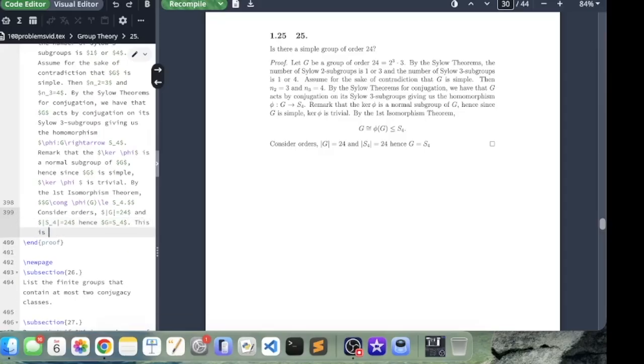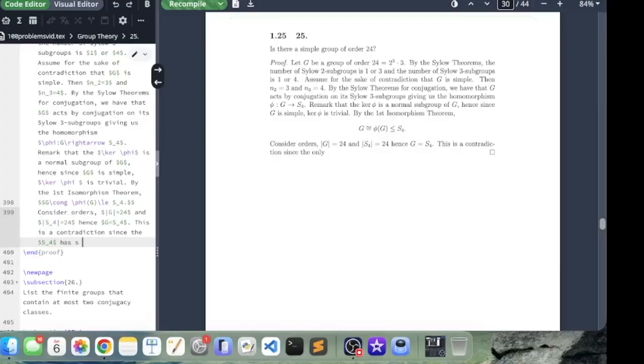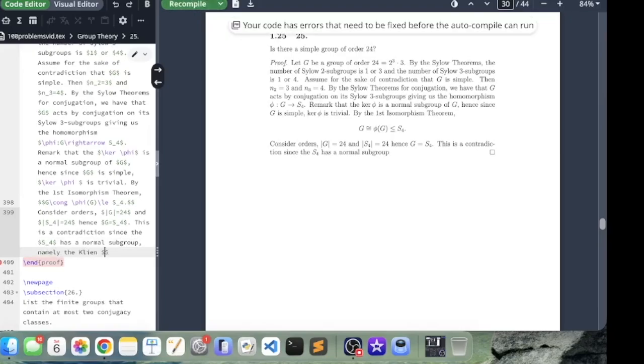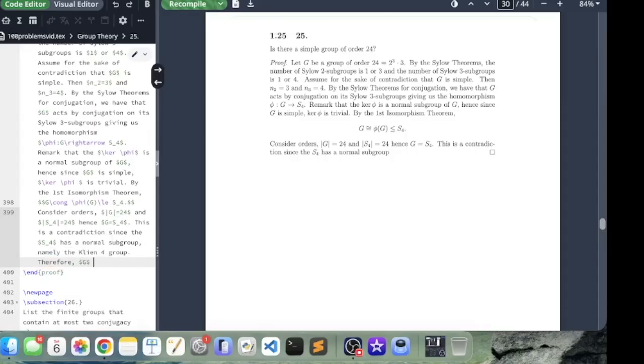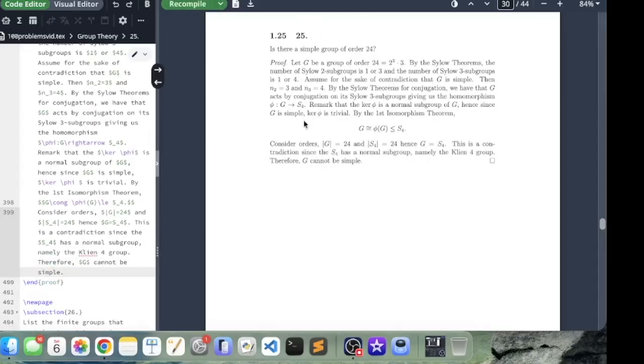This is a contradiction since S4 has a normal subgroup, namely the Klein 4 group. Therefore, G cannot be simple. Therefore, there are no simple groups of order 24.